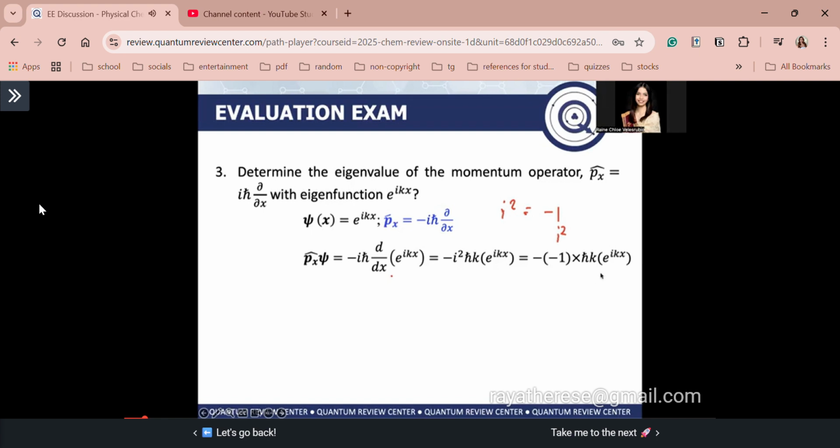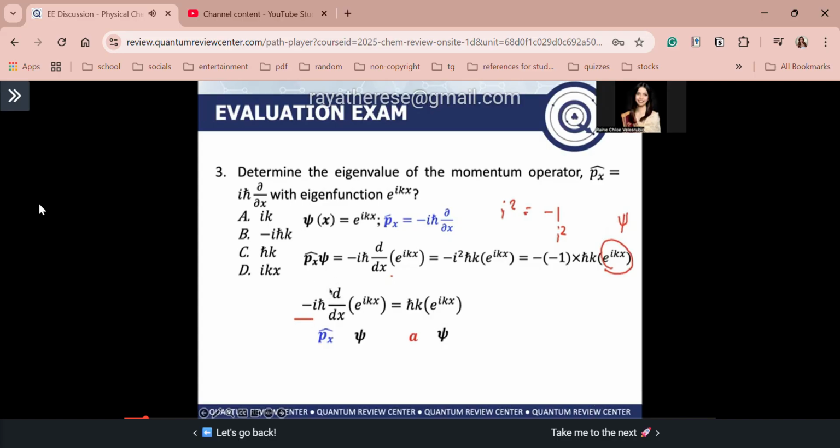So we can now see our wave function. Again, this is your wave function, so basically this is our whole expression. This is your operator here, this is your wave function, and on the right side we got the same wave function back, e to the power of ikx, and your eigenvalue is h bar k. So the answer is letter C. Is that clear? I hope that's clear.